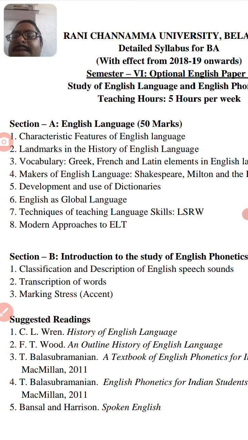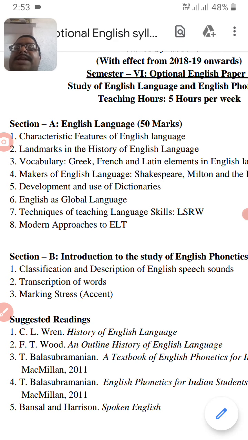And the eighth topic in the first section, modern approaches to ELT. ELT means English language teaching. Modern approach or modern method to English language teaching. This is section A, English language. We have 50 marks in this section.